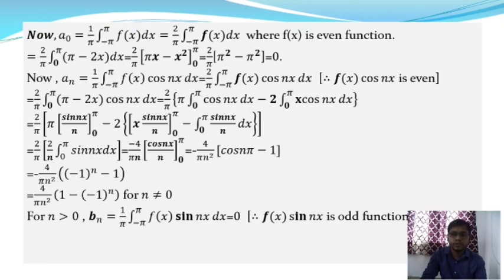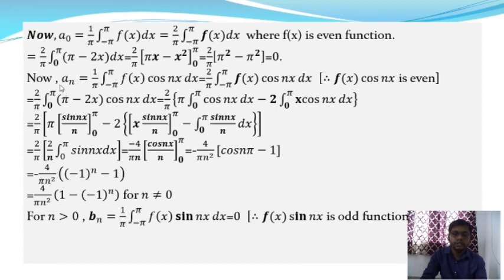In that interval the functional value is pi minus 2x, and after integration we get the value of a0 as 2 by pi into pi square minus pi square. This is equal to 0 after cancelling the pi square, so the value of a0 is 0. Now we are going to find the value of an.